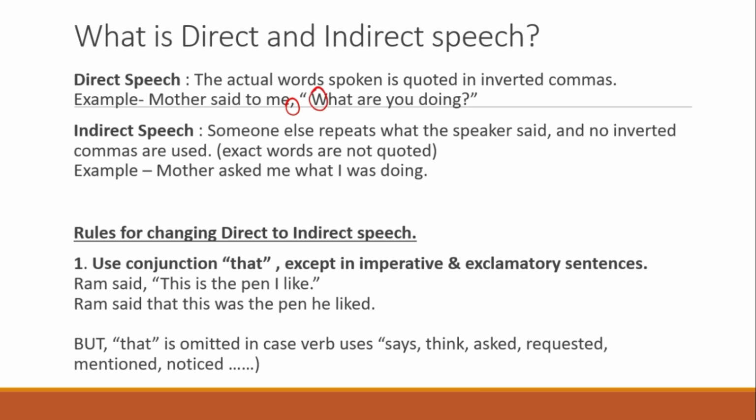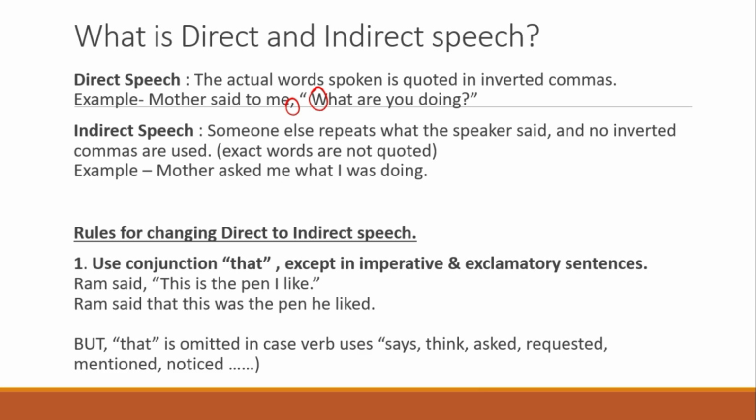in the inverted comma. An indirect speech is a speech where someone else repeats what the speaker has said. So there is no comma or inverted commas used in an indirect speech. So if the same sentence we had to make it into an indirect speech, it would be mother. So now she's asking, what are you doing?